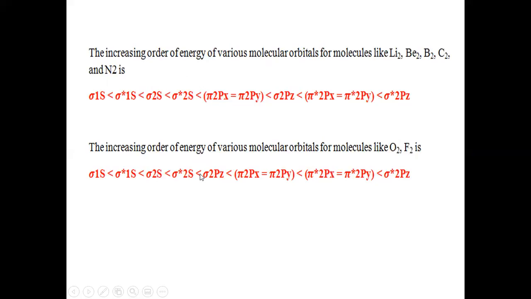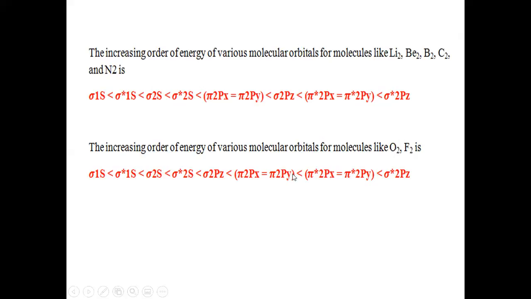But for the molecules from oxygen, the filling of electrons will take place first in the sigma 2pz orbital; the energy of the sigma 2pz orbital will be less when compared with the pi 2px and pi 2py orbitals. Before, the energy of the pi 2px and pi 2py orbitals was less when compared with the 2pz orbital, but it is completely reversed for the molecules from oxygen.